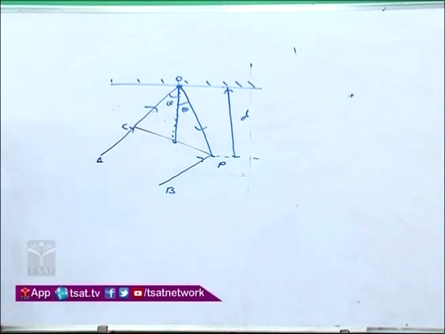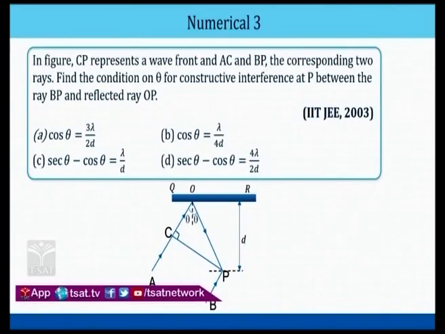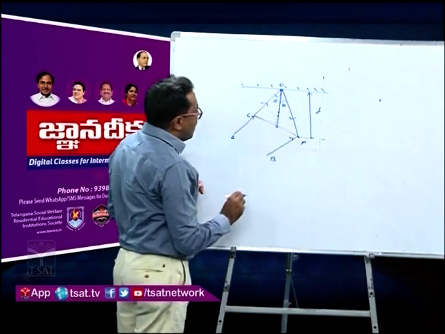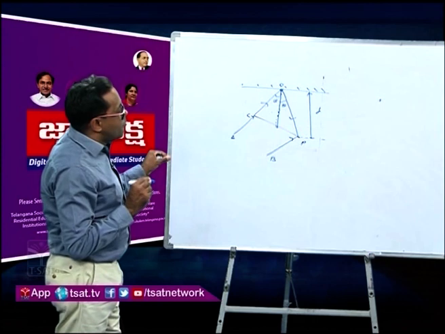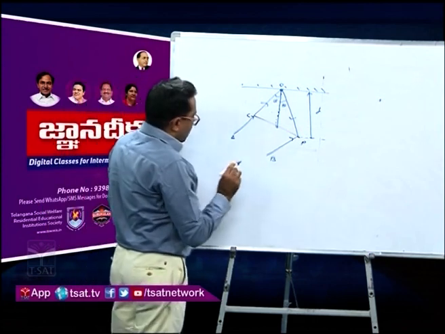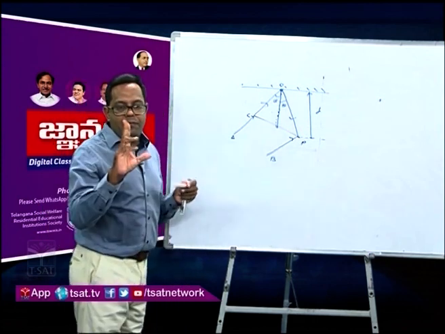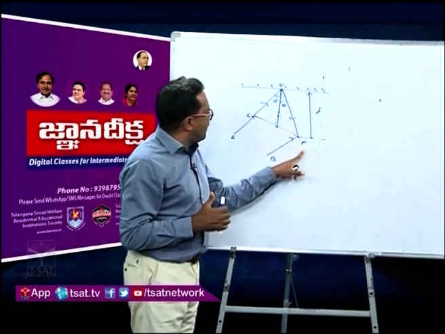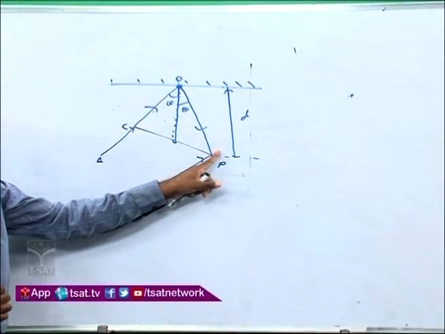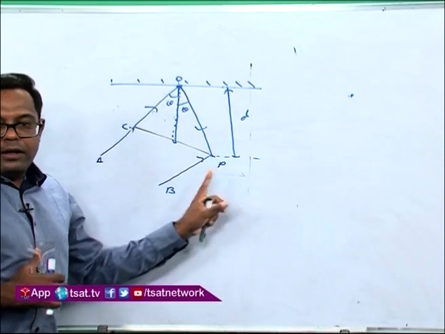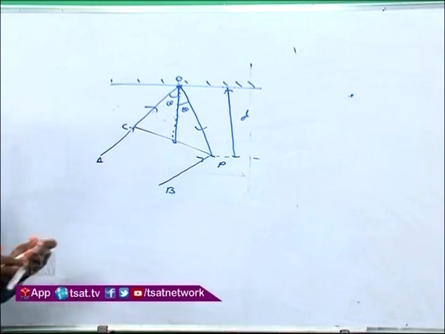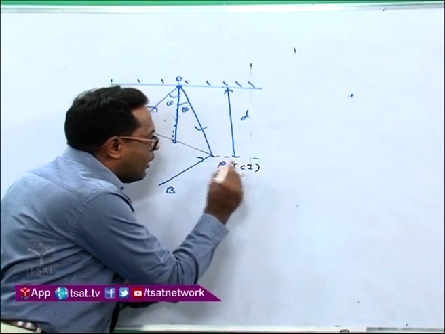Okay, you can see very easily on the screen that D is the perpendicular distance from the mirror to the point P, that is the vertical distance. Now try to understand the concept over here. There are two waves or two rays which are meeting at point P. One is the reflected ray OP, which is coming from A to C, C to O and then O to P. Another one is B to P. These two waves superimpose to get a constructive interference, CI, at point P.